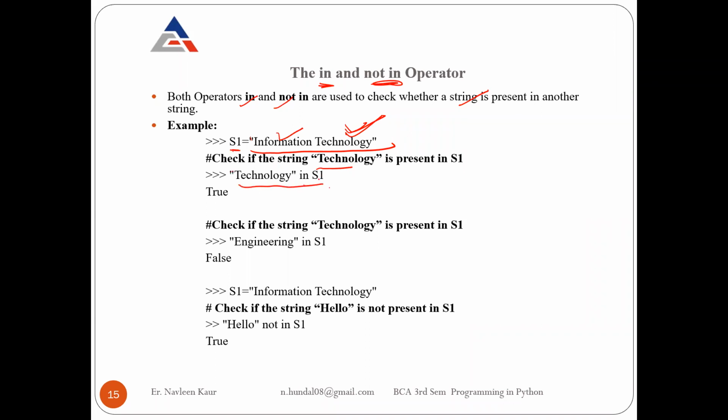This is a question: is the technology string present in this S1 string? The answer will be true because yes, the technology string is present in the whole string, information technology. Now, if I write engineering in double quotes, I'm checking whether engineering is present in S1. How do I write it? "engineering" in S1. The answer is false, because in information technology, the word engineering is not present.